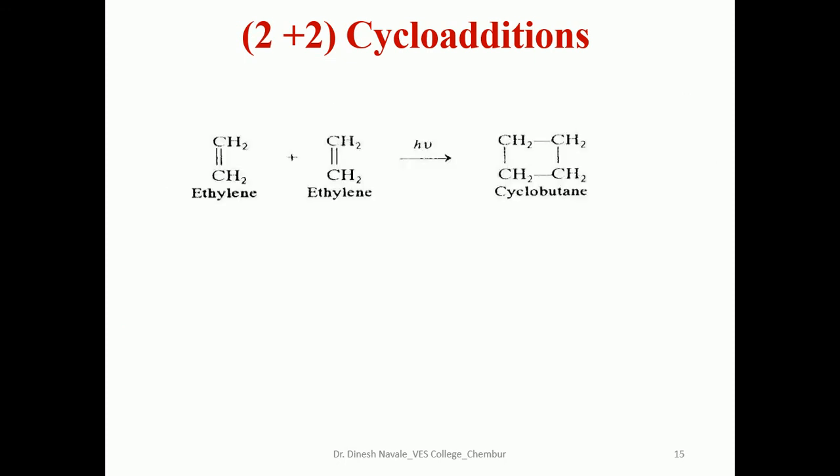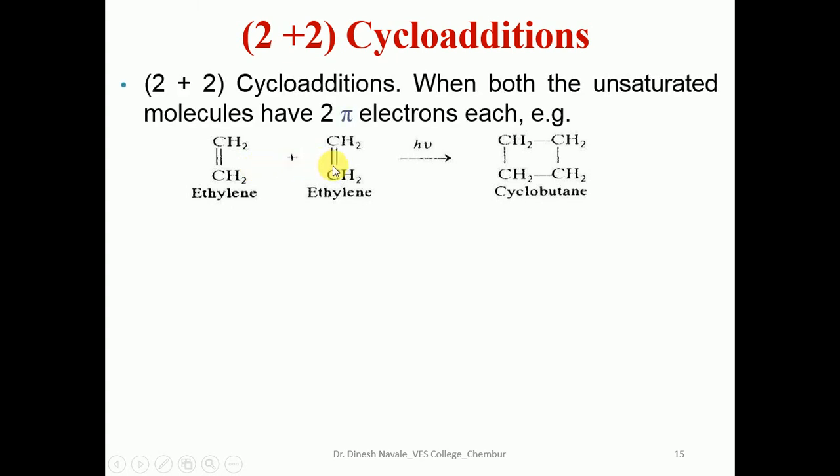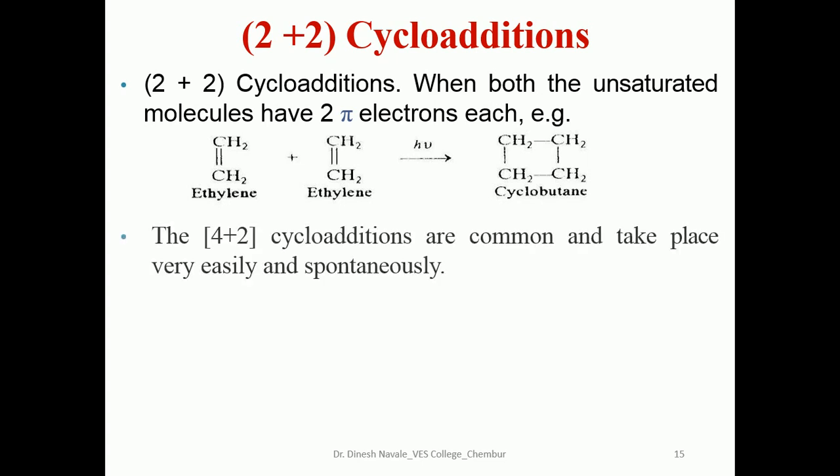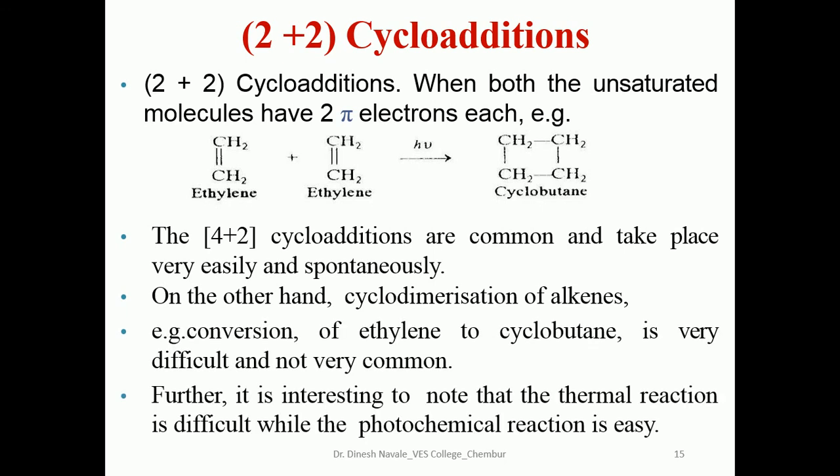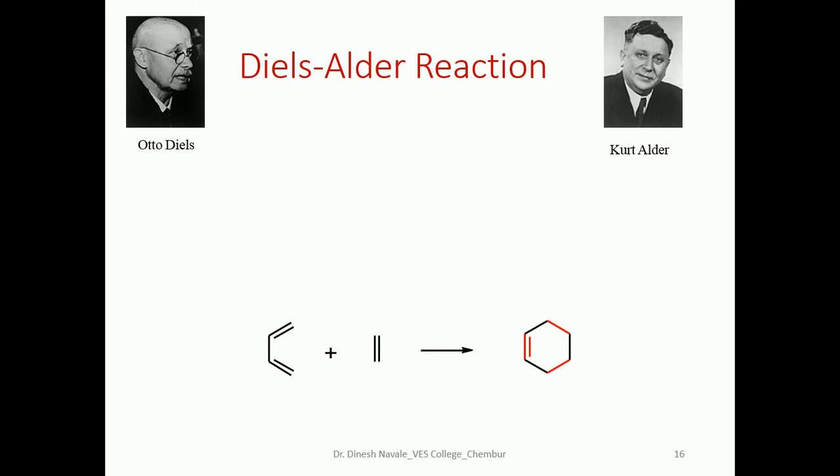If we look at the 2+2 cycloaddition reaction, as both the starting materials contain 1 pi bond each, that means there are 2 pi electrons. So that's why it is a 2+2 cycloaddition reaction. The 4+2 cycloaddition, this will be the example. If you observe, the thermal reaction is difficult while the photochemical reaction is easy in the case of the 2 plus 2 cycloaddition reaction.